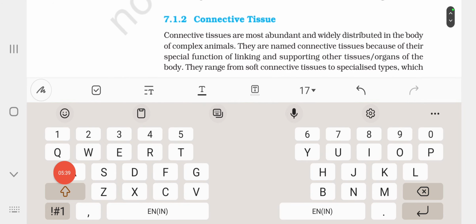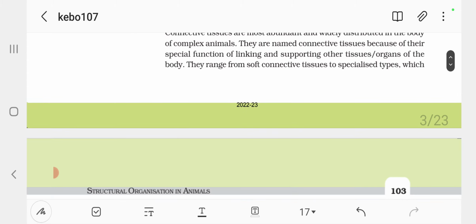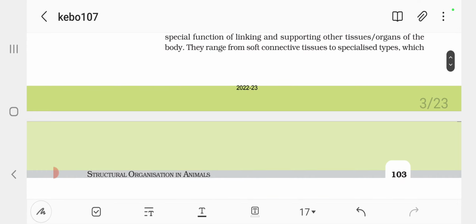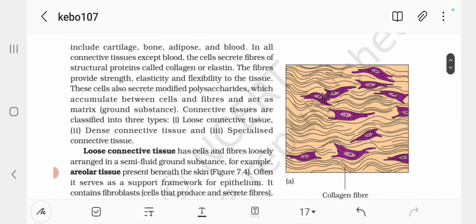Connective tissues are most abundant and widely distributed in the body of complex animals. They are named connective tissues because of their special functions of linking and supporting other tissues and organs of the body. They range from soft connective tissues to specialized types which include cartilage, bone, adipose, and blood.